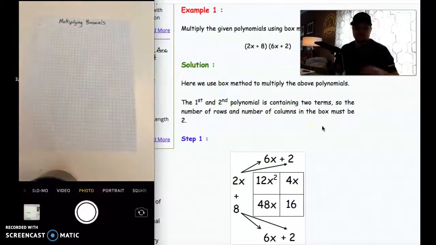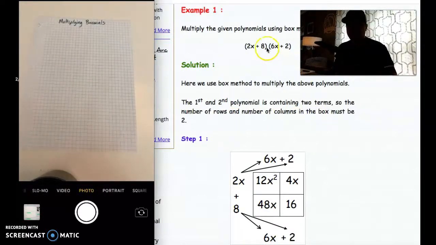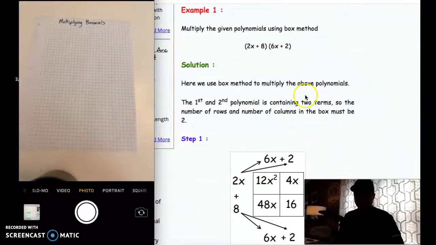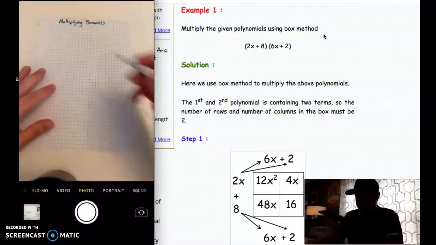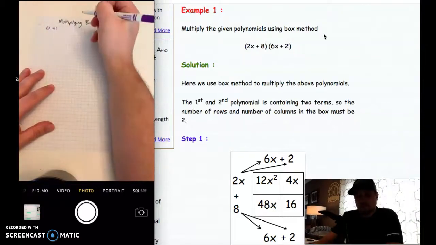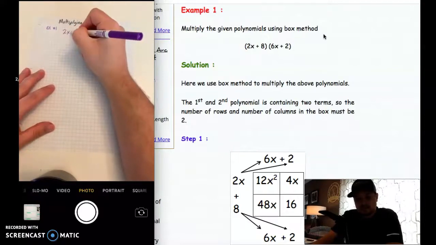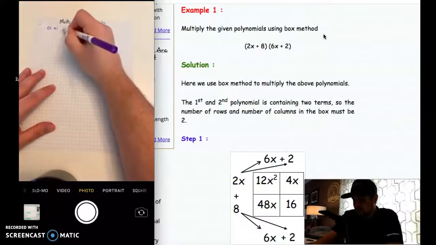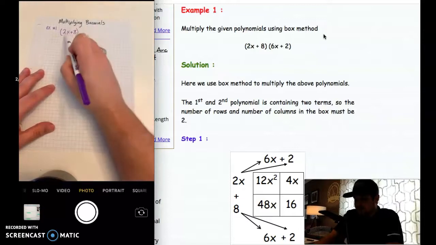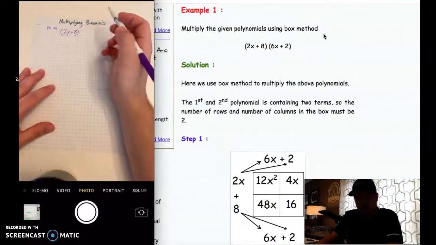Okay, so I want to do this first example for multiplying binomials. They give you the example right here. They even suggest that you use the box method here. It says multiply the given polynomials using the box method. So this would be example problem number 1, and the problem is 2x plus 8. We call this a binomial because it's got two things, this 2x and this 8.